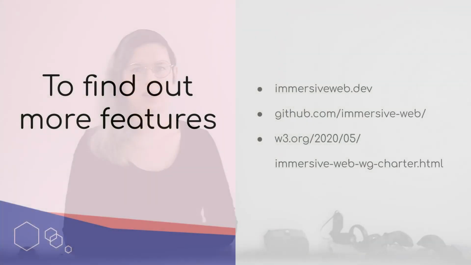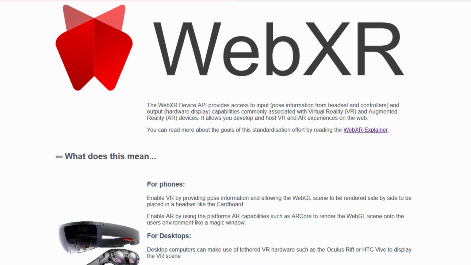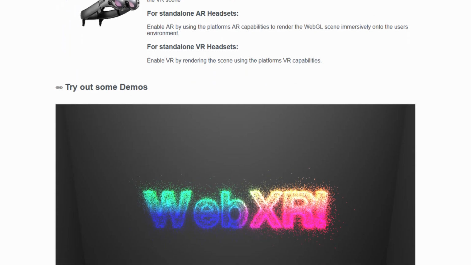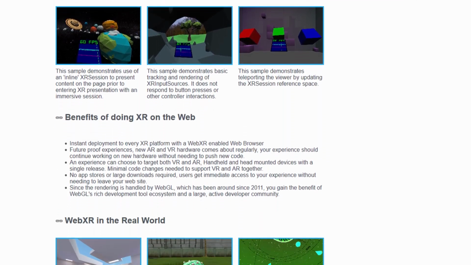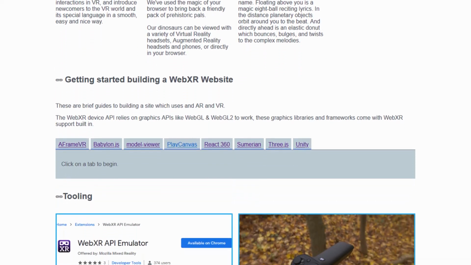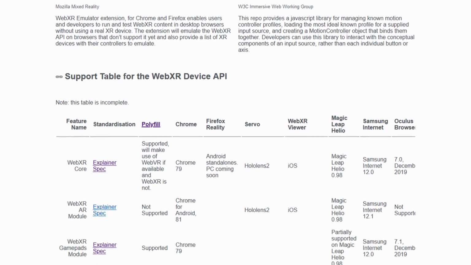But if you want to find out more, please check out these resources. We have immersiveweb.dev, which is a website maintained by the Immersive Web groups, with a table showing you how different features are supported in different platforms. It also has guides which show you how to work with different libraries to build an XR experience. It also has links to some articles and useful tools, and is a good place to get started.